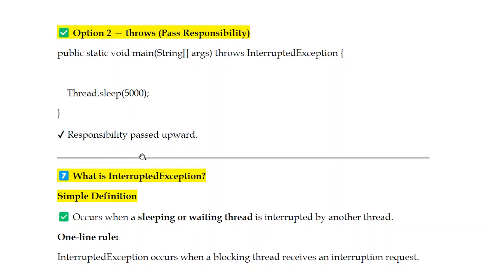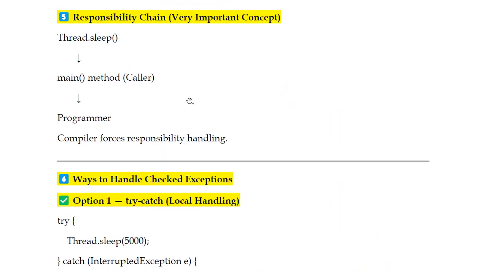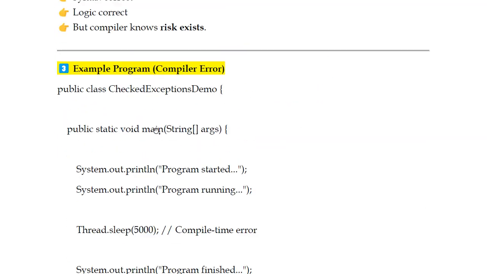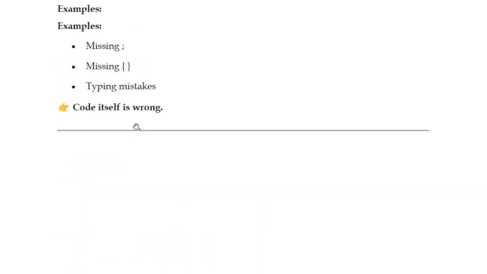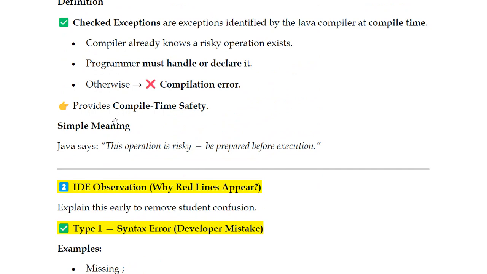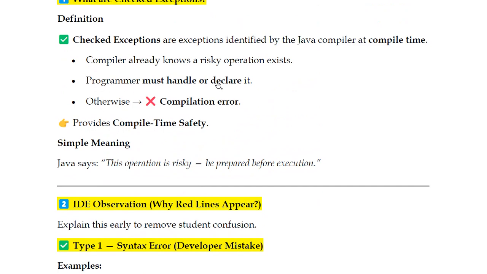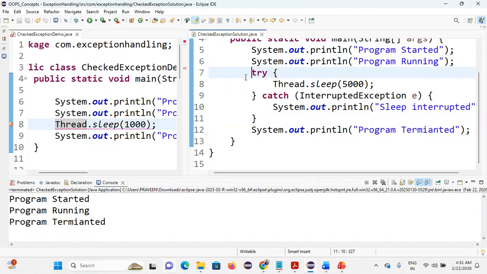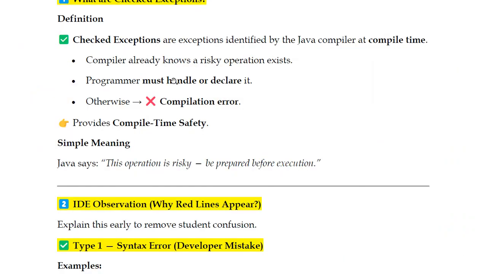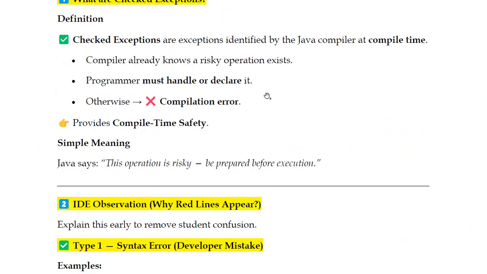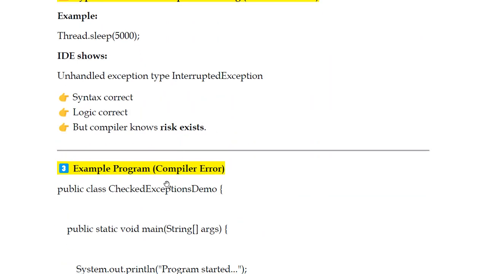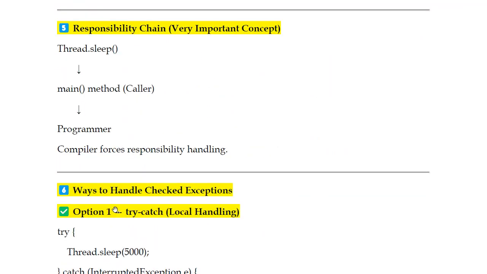Next, second one, throws. Because mark my word, I already mentioned that. What is that here? Unhandled exception type. Programmer must handle or declare it. So now, first thing, must handle. So I handle. This is one of the methods. Second one, now we are going to discuss it. Declare it. Second option is declaring.